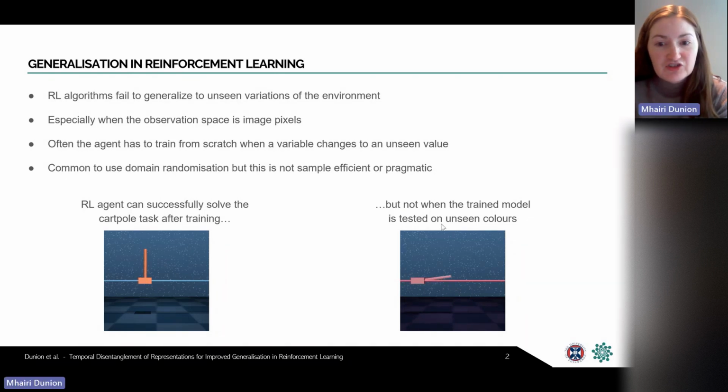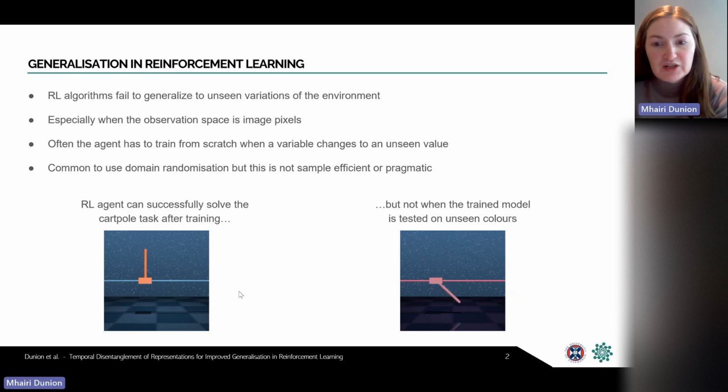So often RL agents need to retrain from scratch after a simple change in the environment like this. And this failure to generalize occurs for both variables that are irrelevant to the optimal policy, such as the colors in the example here, as well as relevant variables such as goal positions in tasks where agents are trained to reach a particular goal state.